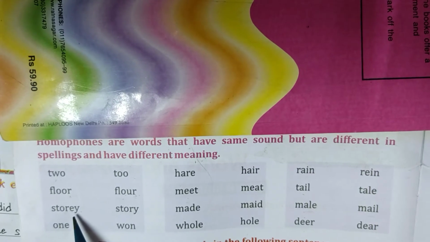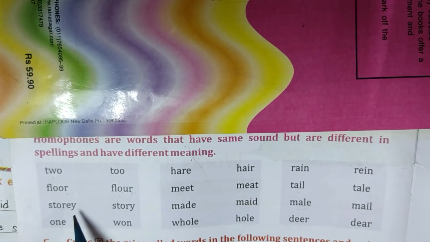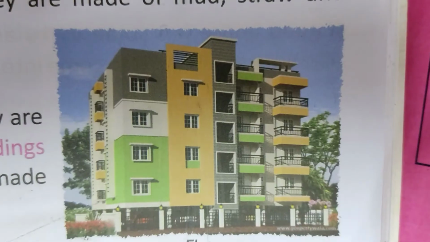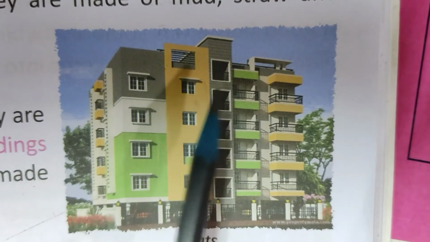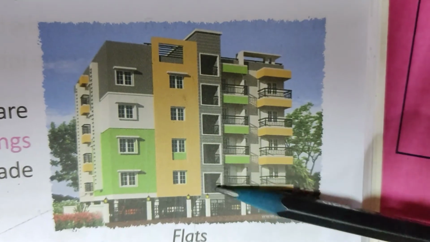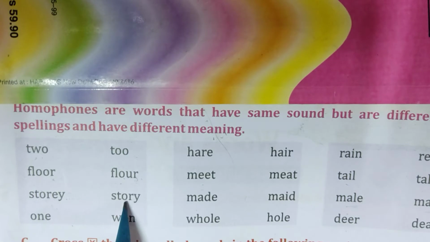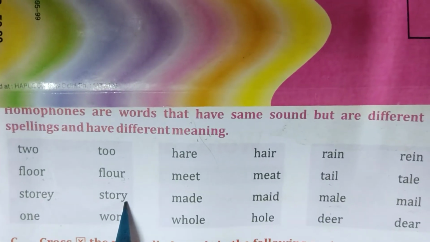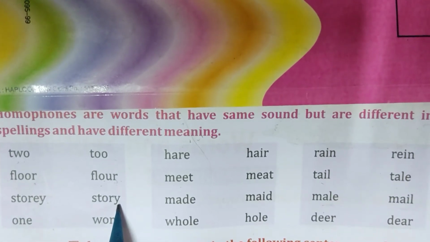STOREY, story. Storey means a part of a building comprising all the rooms that are on the same level. Students, see this multi-storey building. 1, 2, 3, 4, 5. STORY, story. Story means imaginary or real people and events told for entertainment.